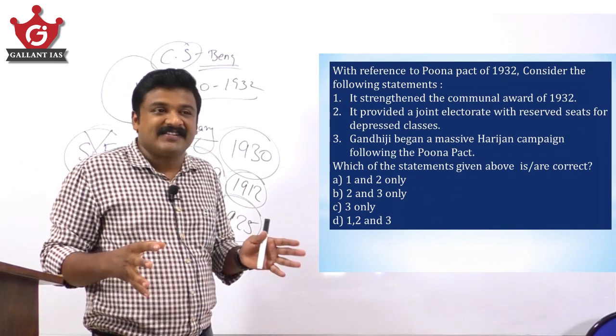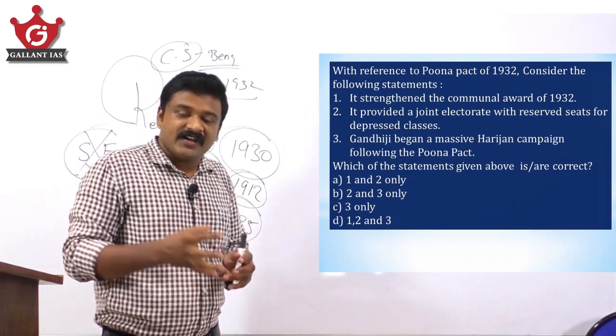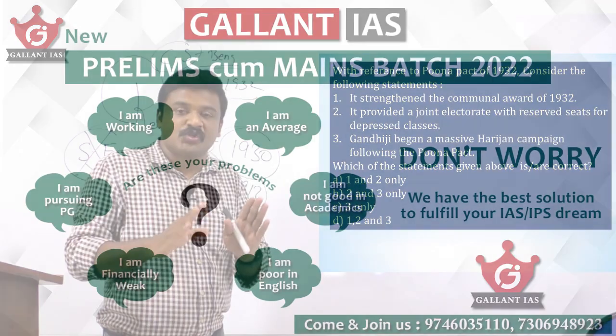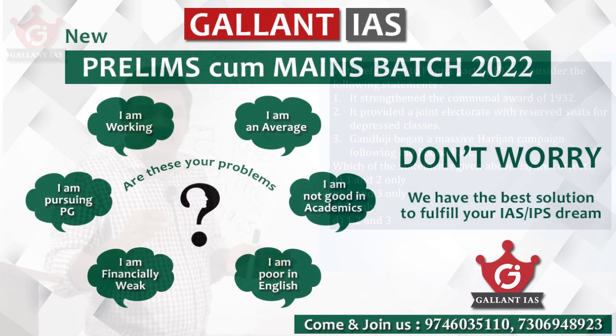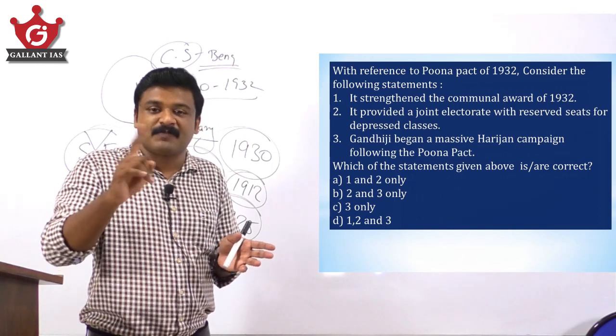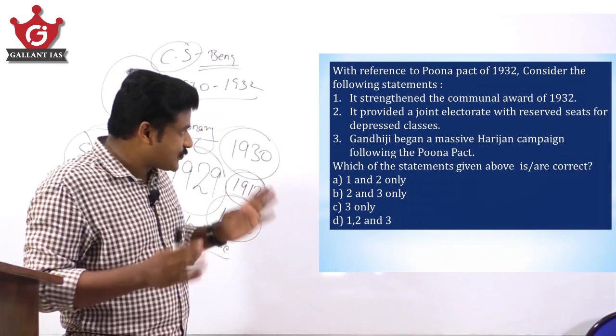No, it weakened that communal award. The Pune Pact was agreeing for joint electorate in place of separate electorate. Communal award provided for separate electorate for depressed classes, but the Pune Pact provided for joint electorate in place of separate electorate. So the first statement itself is a wrong statement.